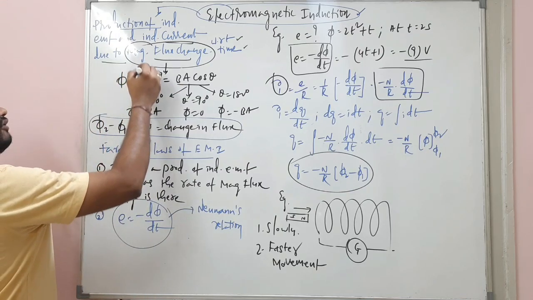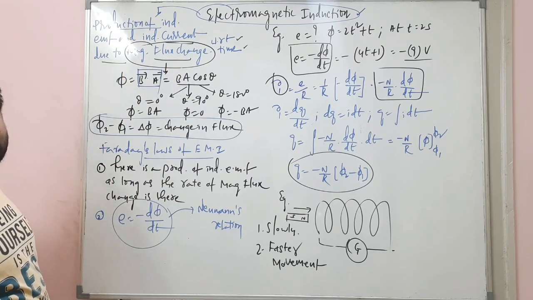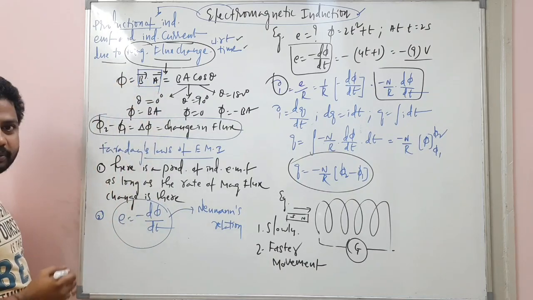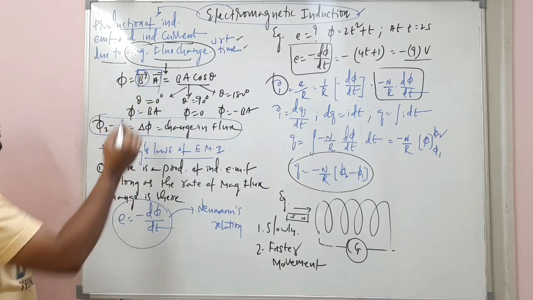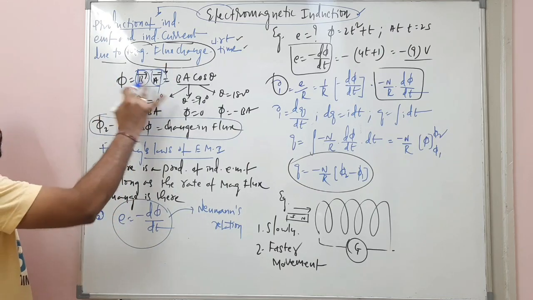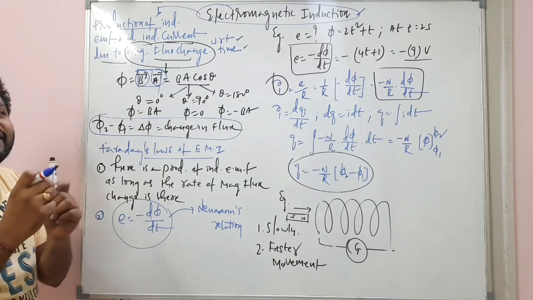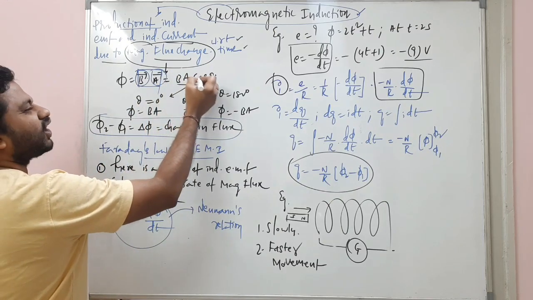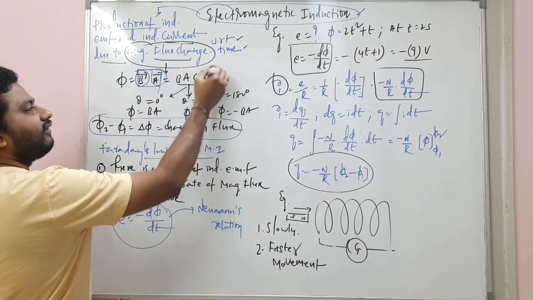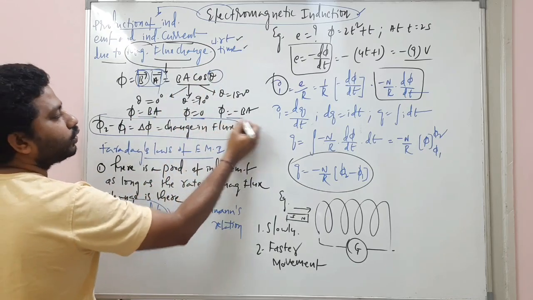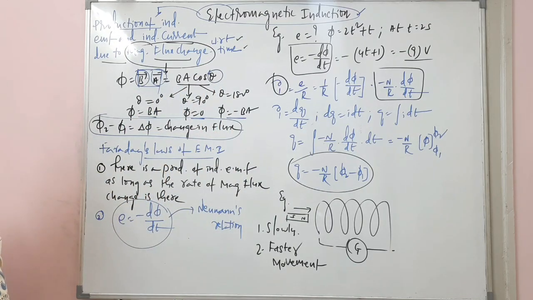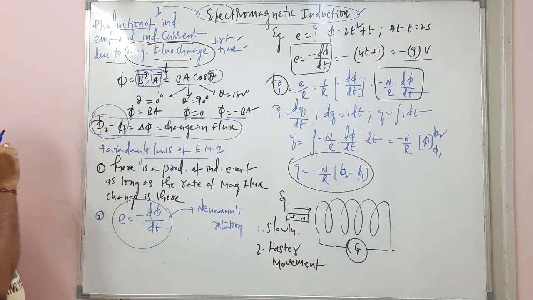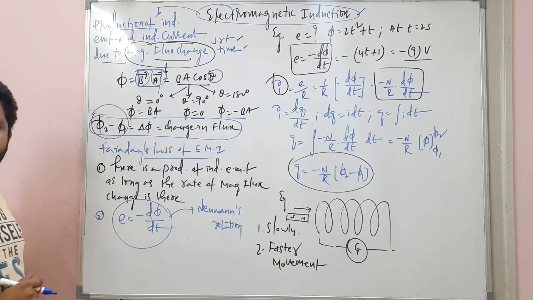From here also there were questions asked in the final NEET exams and KCET exams previously. So B bar dot A bar. B bar vector they'll give, A bar vector they'll give, you need to find the dot product. And how to find the dot product is very easy and you know that. If you expand, BA cos theta, depending on the theta value your magnetic flux value is changing. Now, flux change is equal to delta phi. It's a change in flux.